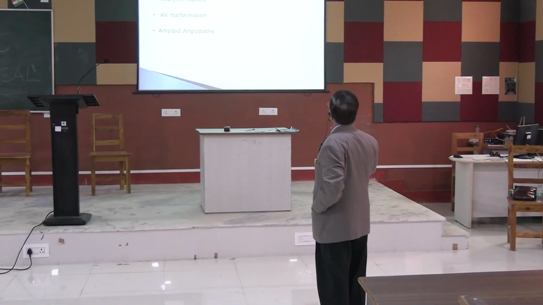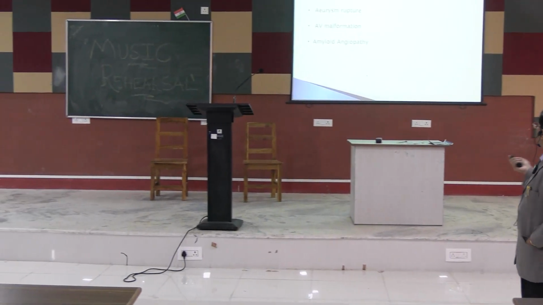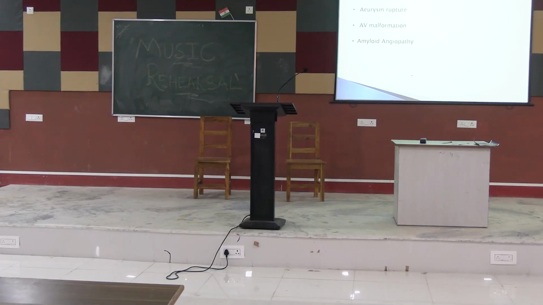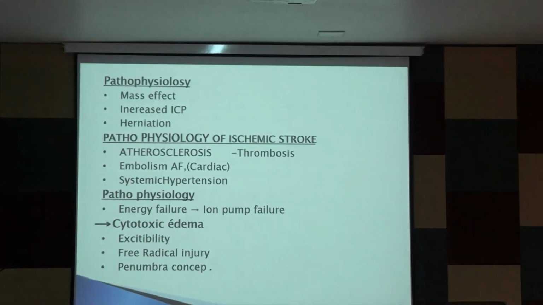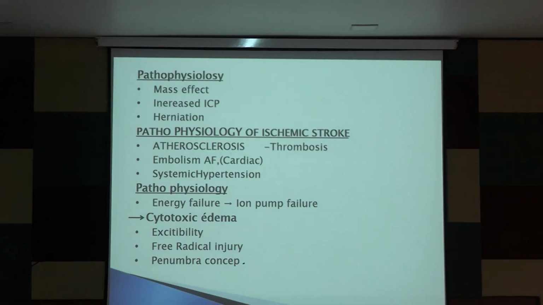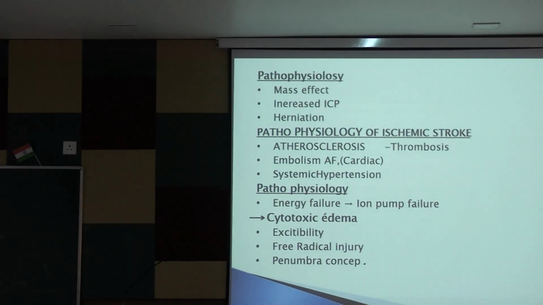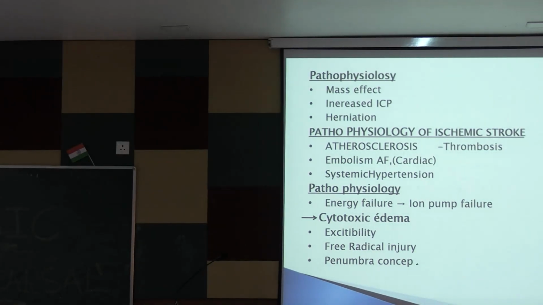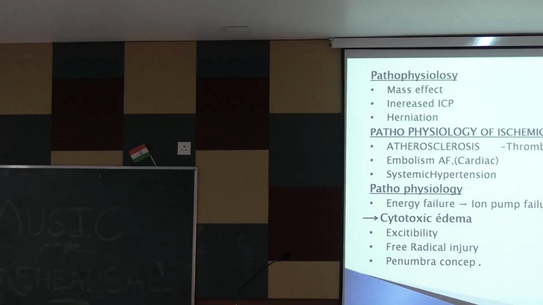And the pathogenesis of hemorrhagic stroke I have already told: it is hypertension, aneurysm rupture, AV malformation, and amyloid angiopathy. Pathophysiology: there is a mass effect I have already discussed, increased intracranial pressure in case of subarachnoid hemorrhage and hypertension, and herniation. I have already told you how herniation occurs.